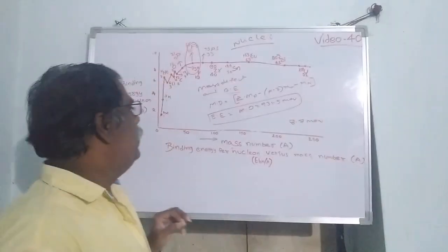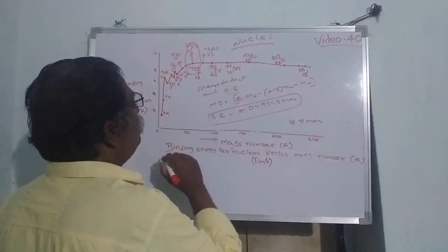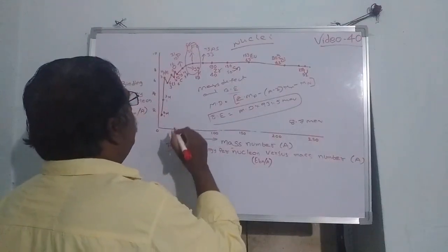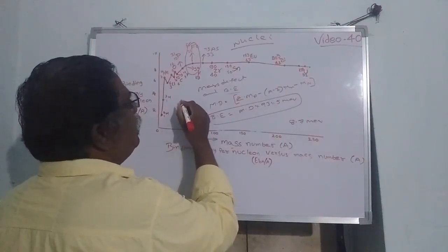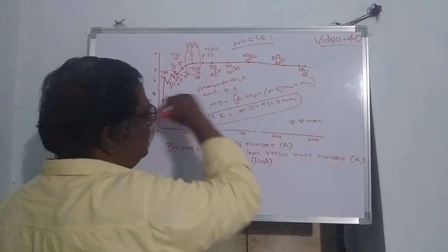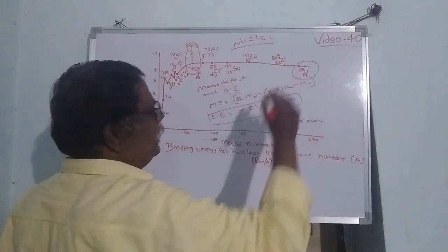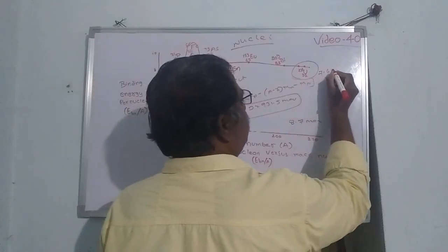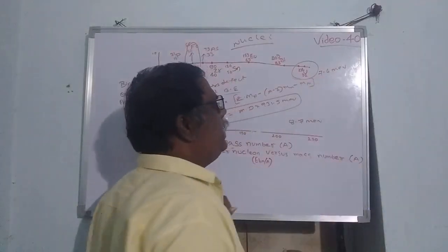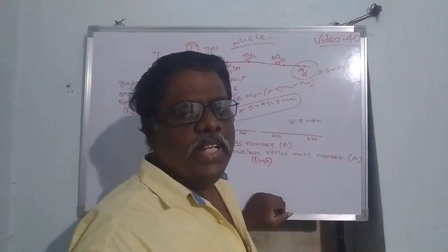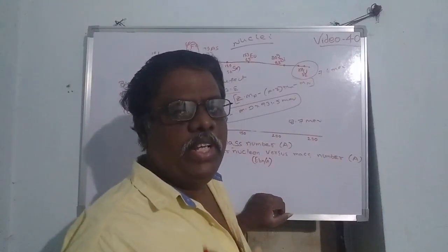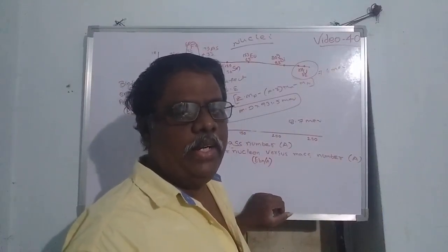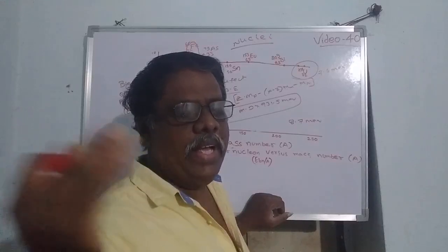Okay, next uranium, 92-235. Here it has somewhat less stability. It has only some 7.6 MeV. So it undergoes the fission process. That means the heavy nucleus splits or breaks into two equal or unequal fragments.